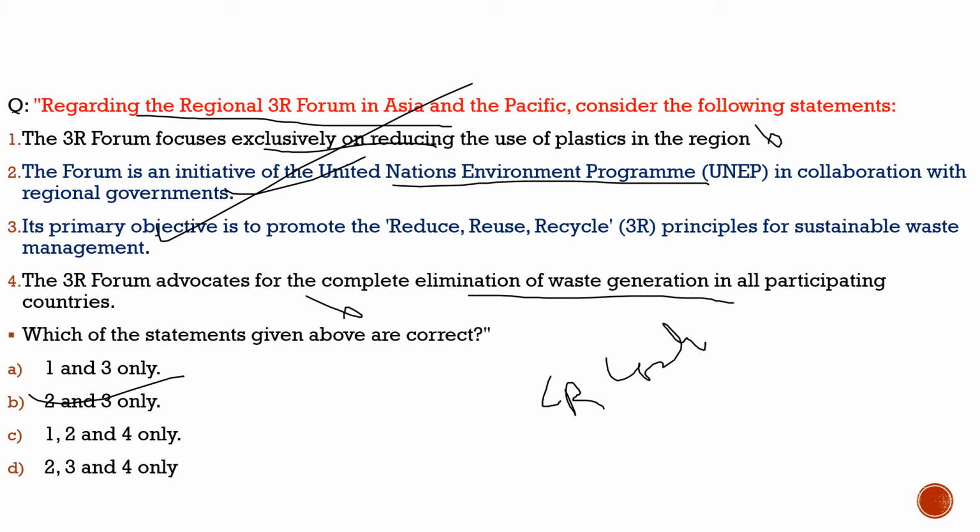Under this meeting which was conducted in Jaipur, the government of India proposed the 3R coalition. So please remember that. With this, let's move to the next slide and see what question we have brought there.